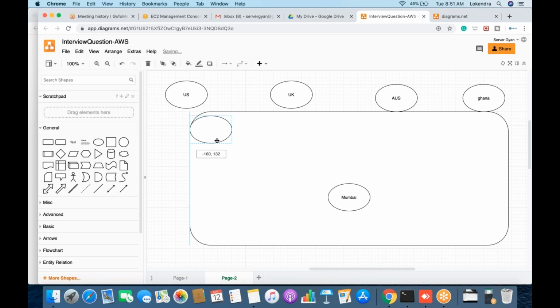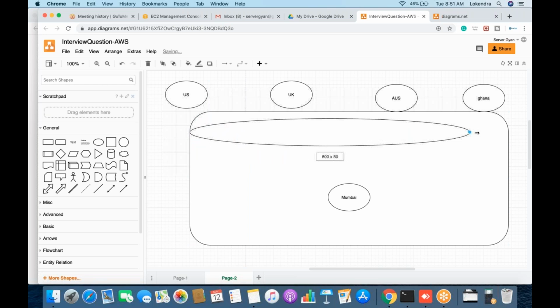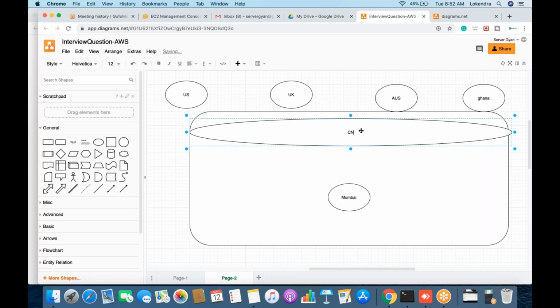We use a service which is known as CDN. Now what does CDN mean? CDN means Content Delivery Network. This is our CDN. Okay, let me make it right. CDN, Content Delivery Network. How does it work? For example, AWS has its multiple edge locations. Let me make a particular box here. Edge, E-D-G-E, edge location.